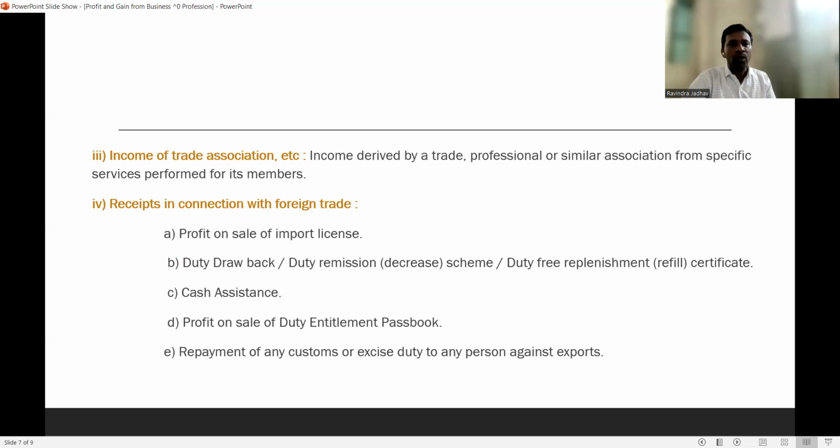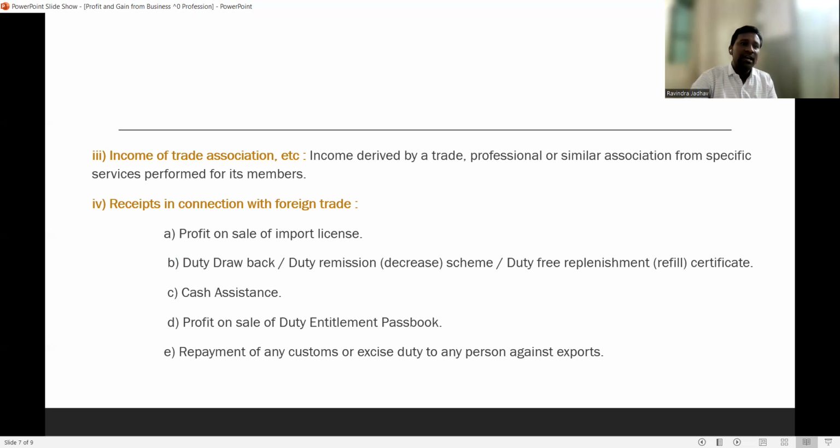It includes the profit on sale of import license, duty drawback, duty remission scheme, duty-free replacement or refill certificate, cash assistance, profit on sale of duty entitlement passbook, and repayment of any customs or excise duty to any person against exports.